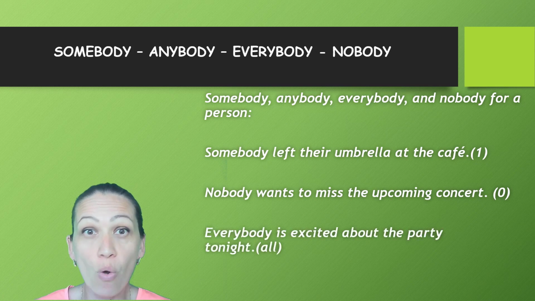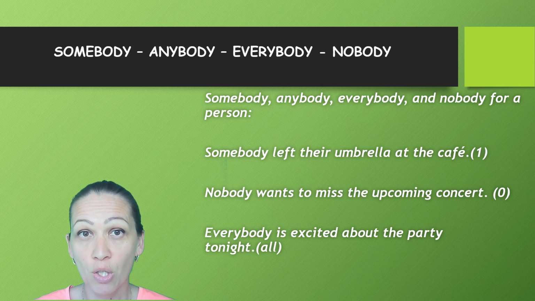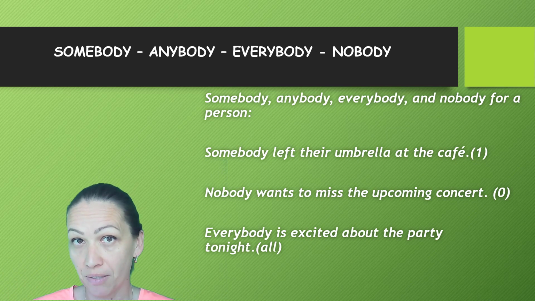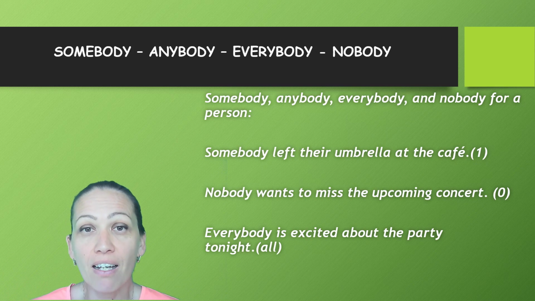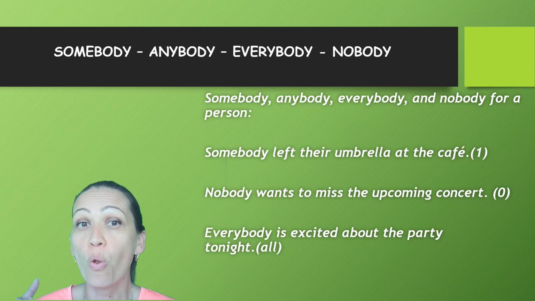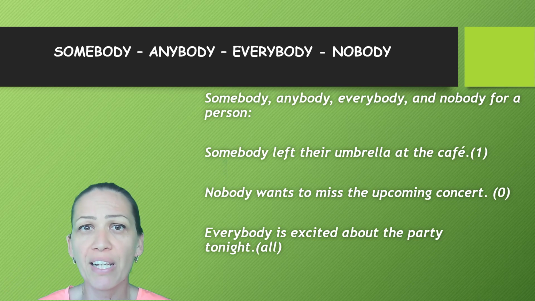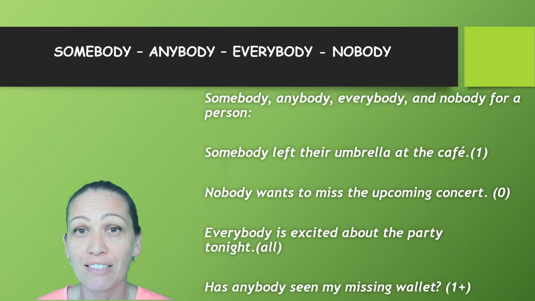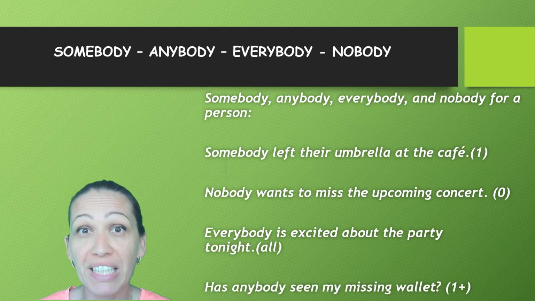When we are talking about all people around us, we will use everybody. Everybody is excited about the party tonight. So here we're talking about all our friends, all our family, all our classmates. So everybody is excited about the party tonight.